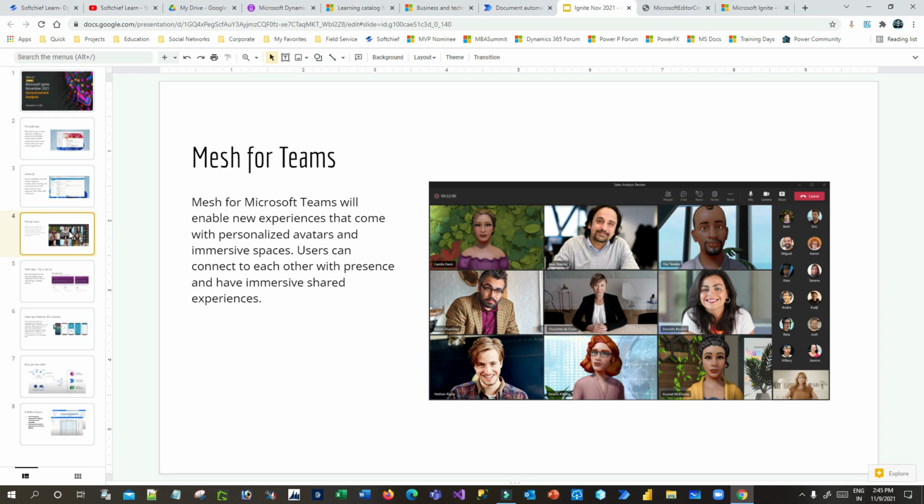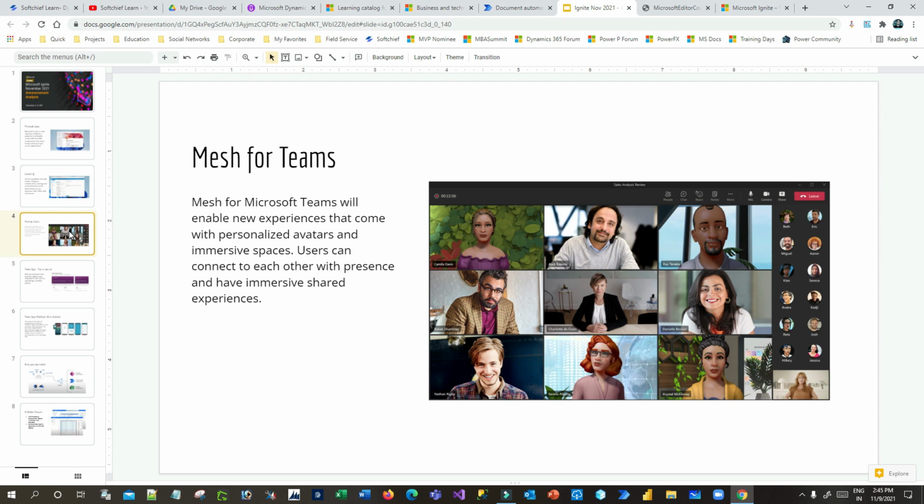Next, Mesh for Teams. Whenever we are working in Teams, you can enable cartoon features or artificial intelligence or robot models to represent you or your emotions. Mesh for Microsoft Teams will enable a brand new experience that comes with personalized avatars. You can create your own avatar and immersive spaces, and you can create a virtual reality concept in your Microsoft Teams.